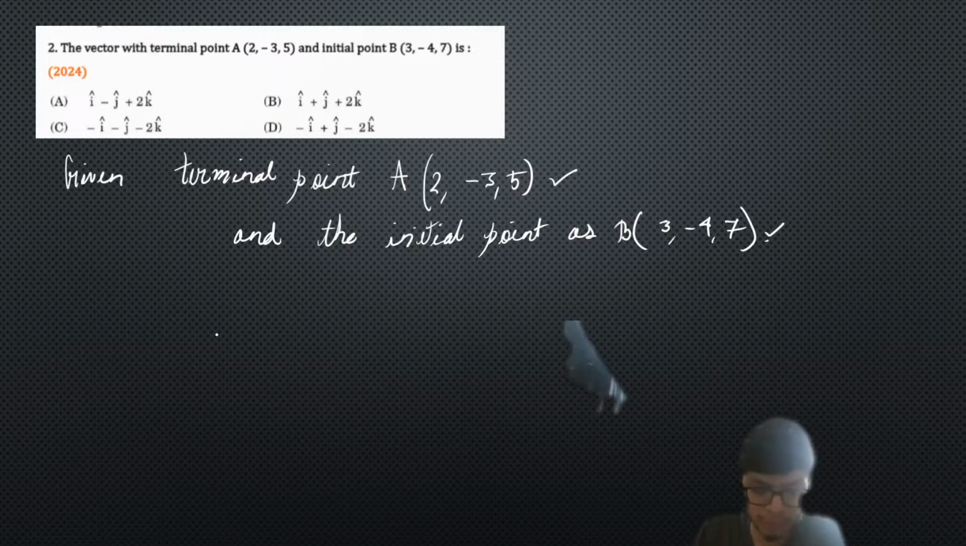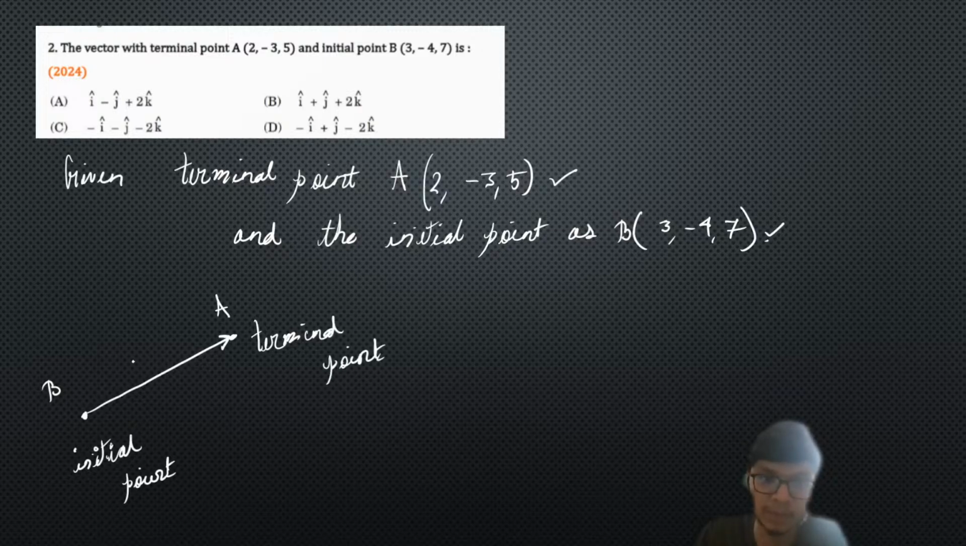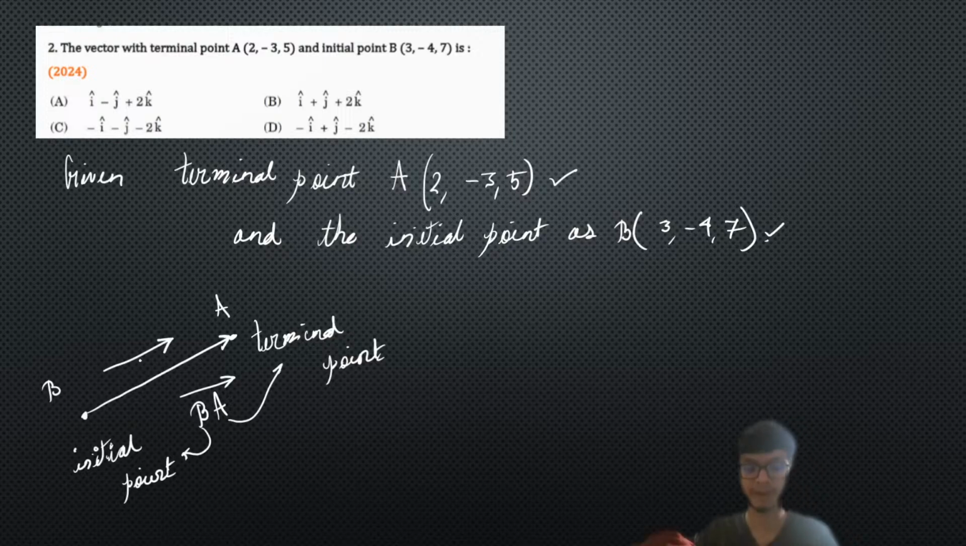For students who don't recall the nomenclature of vectors, a vector starts from an initial point. In this case we have the initial point as point B, and it goes to a terminal point, that is a point where it ends. That is called the terminal point. This is how we represent a vector. So the vector is directed from B to A. Therefore we represent this vector as vector BA. It is terminating at A and starting at B. That's how we represent a vector.